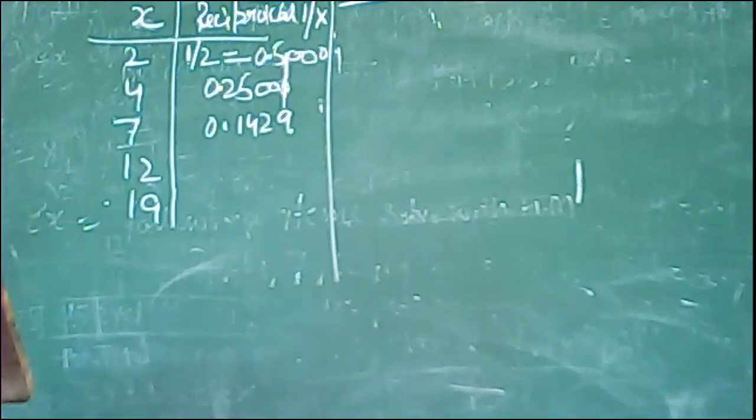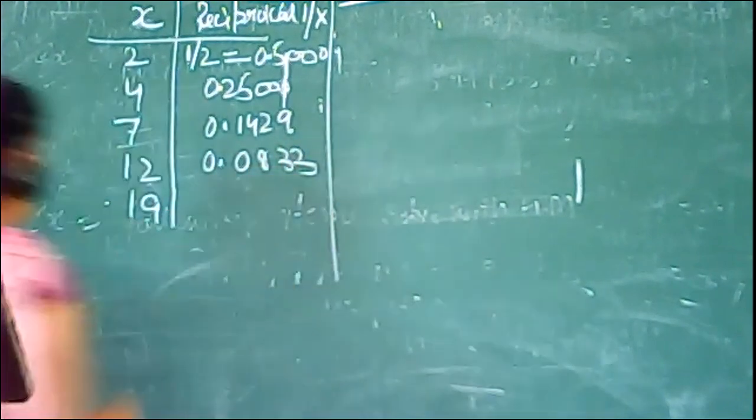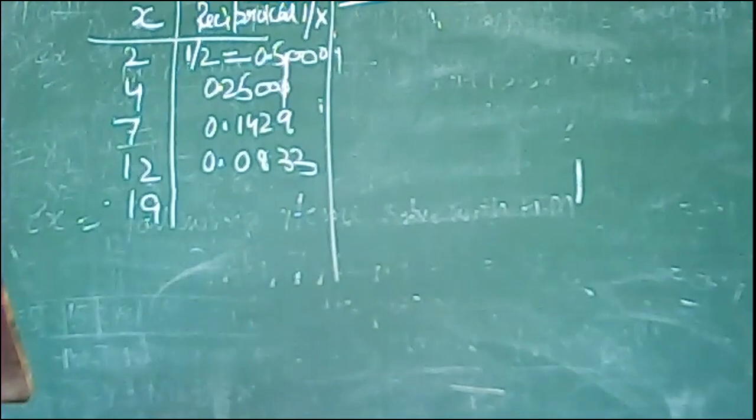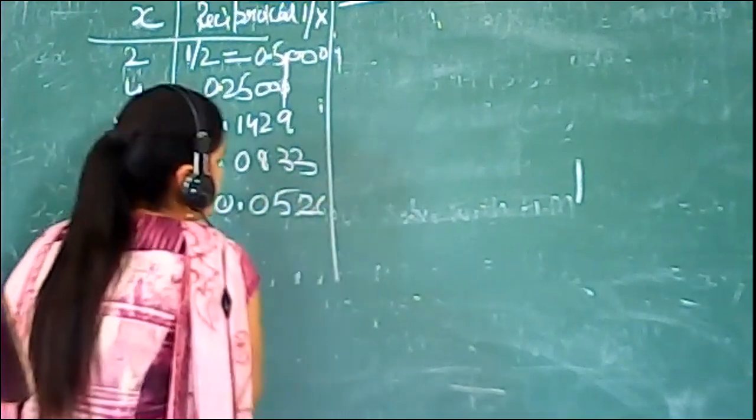After this, we find 0.0833. And the next is 1 divided by 19. We find the new value is 0.0526.